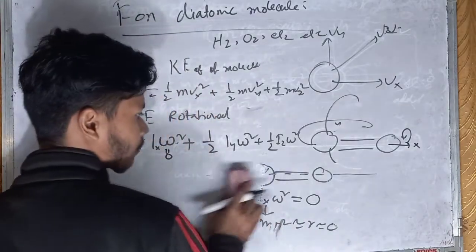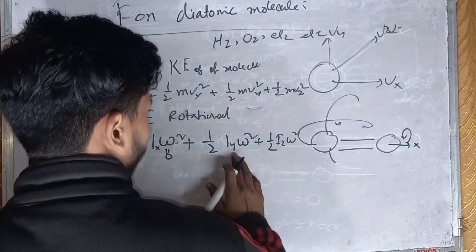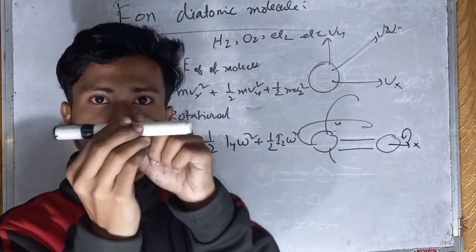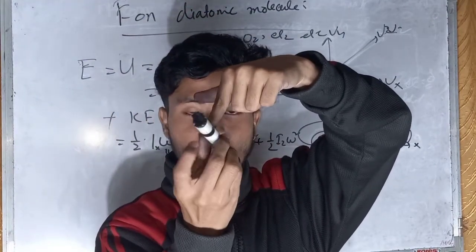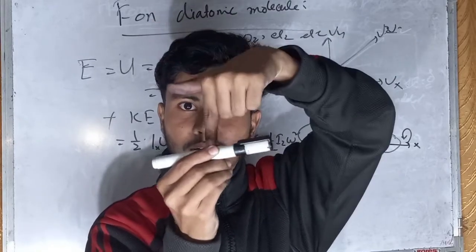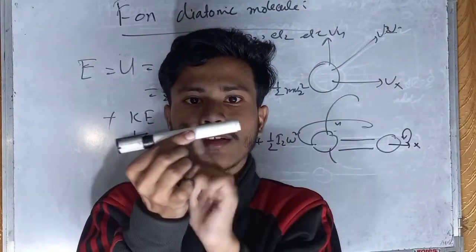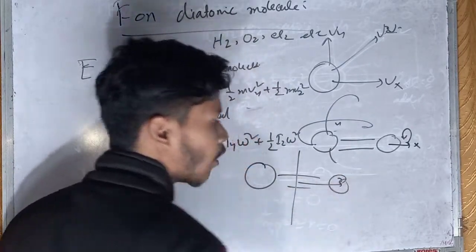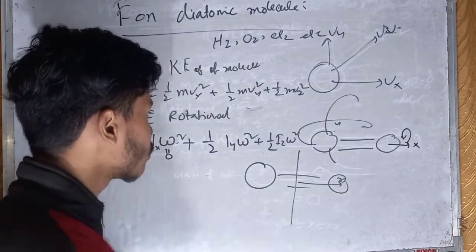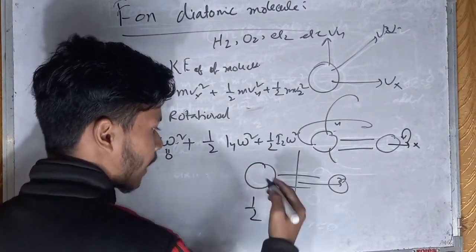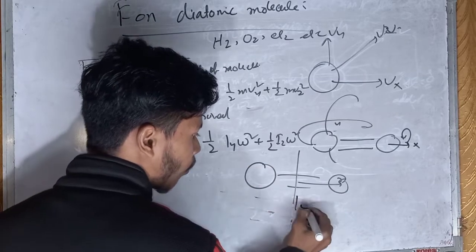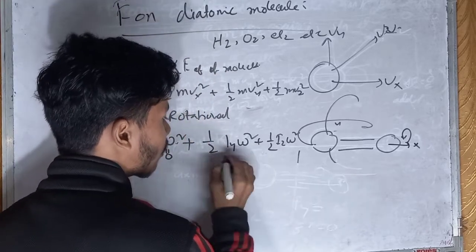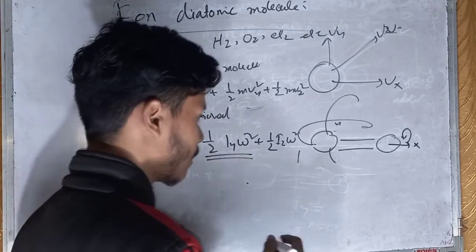Now you can see when it moves in this direction, in the y direction, this is the axis of rotation and this is r. Now r will be large. So in the y direction I y will not be equal to 0. Then I y will exist, and this kinetic energy will exist.